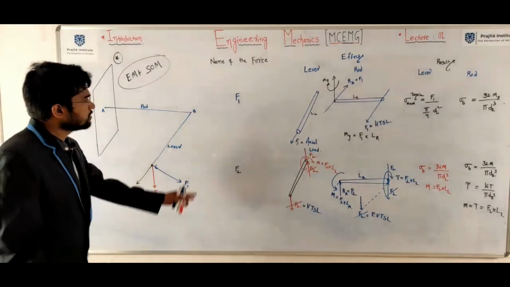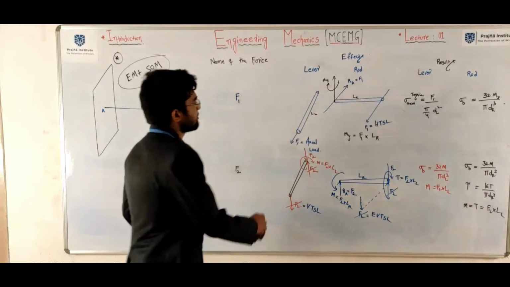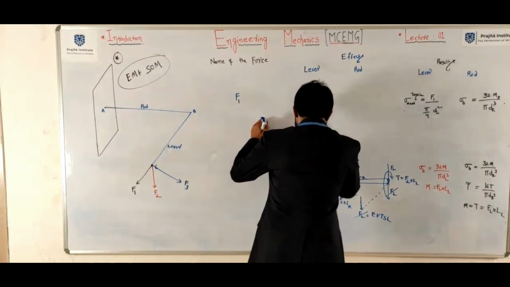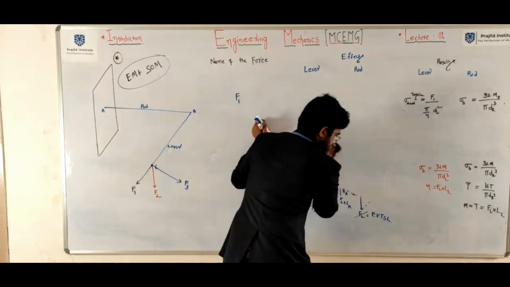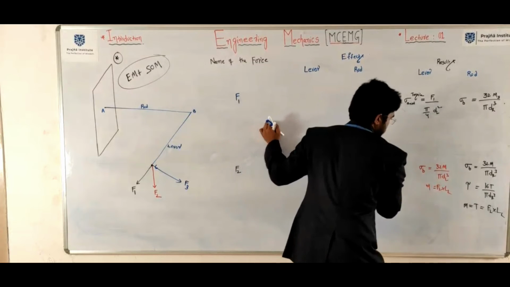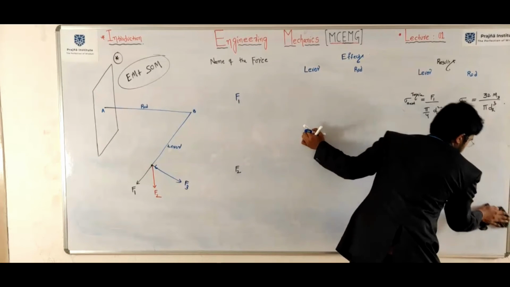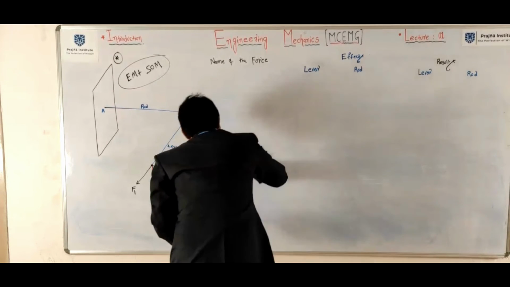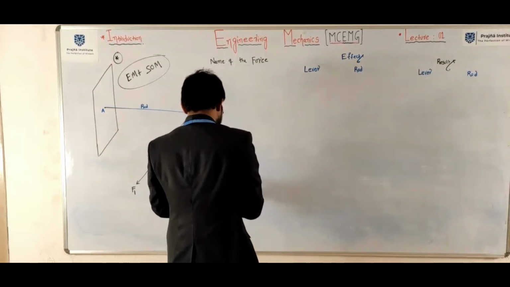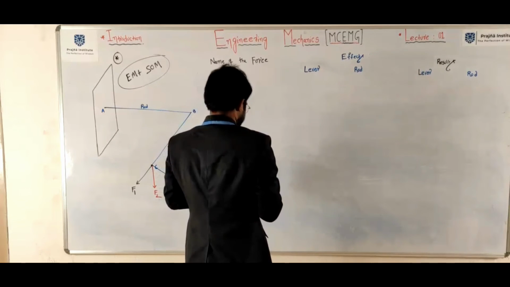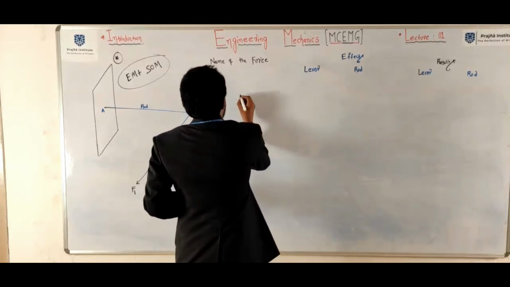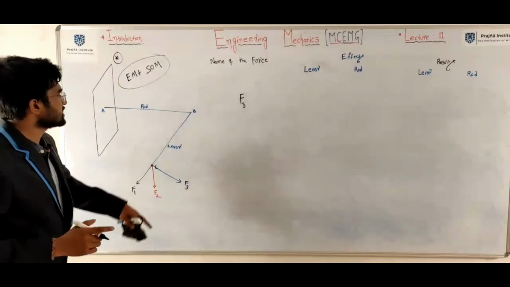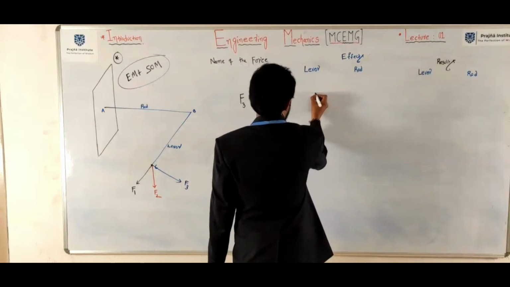Done. Next, write down F3. Here it is F3, lever.